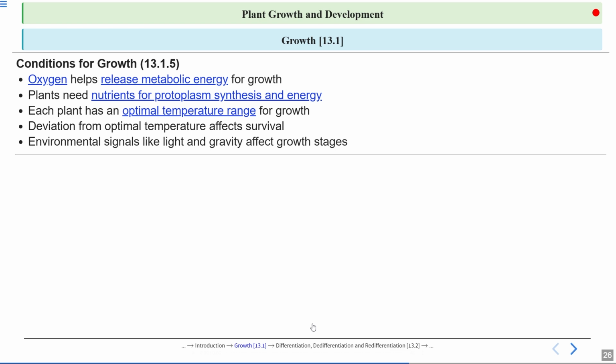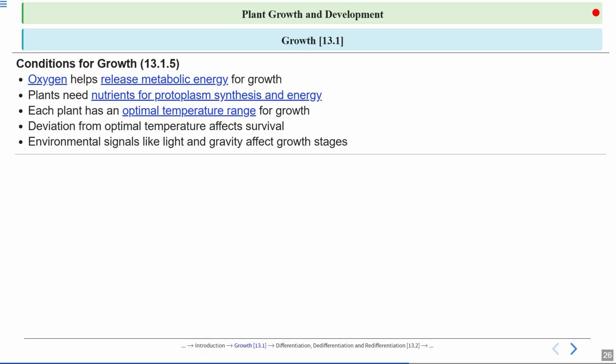Of course, if the temperature is very high for a less heat tolerant plant, it will lead to damage. It will damage the plant or even cause death of the plant. Environmental signals like light and gravity affect later growth stages.